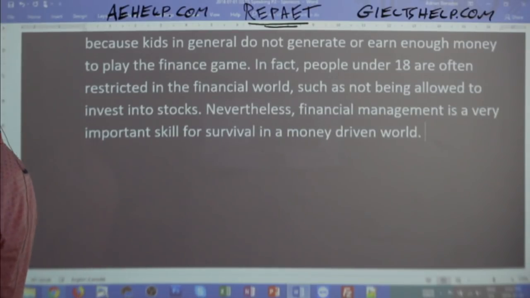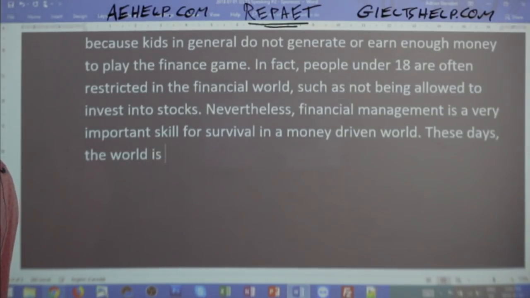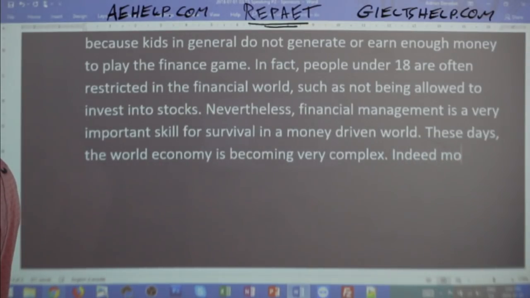So nevertheless, financial management is a very important skill for survival in a money-driven world. These days, the world economy is becoming very complex. Indeed, money does help people to be happy.